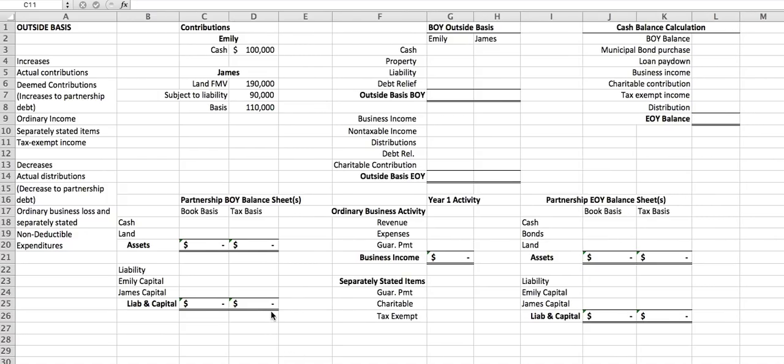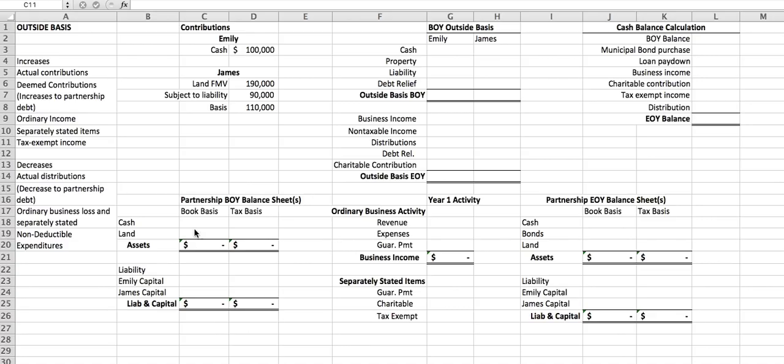Often faced when they're talking about partnership basis allocations and balance sheet items is this idea of fairness. Is it really fair for a partner to contribute something with a basis of $110,000 and get relieved of a liability of $90,000 and still have a 50% partnership interest in the EJ partnership, for example? Well, let's remember that when we look at partnership contributions in exchange for partnership interest, we're actually looking at the fair market value of those things. So even though for tax purposes we're going to account for them differently, for determining the share of a partnership, they're going to look at the fair market value of what they contributed.